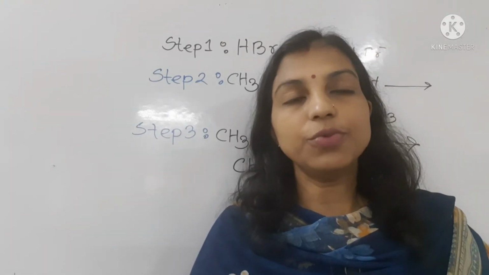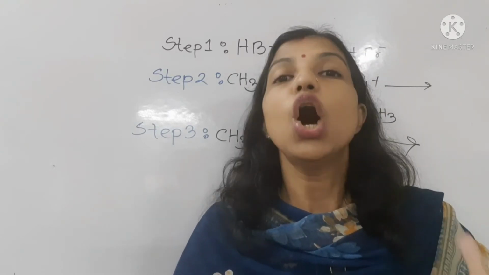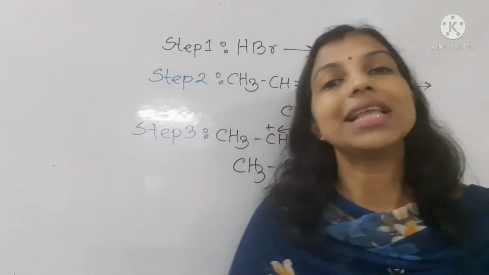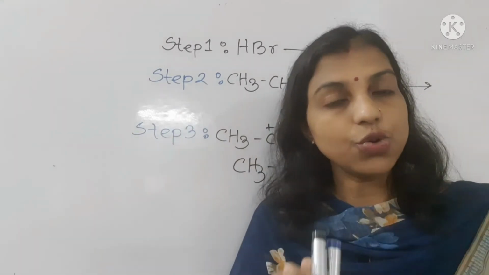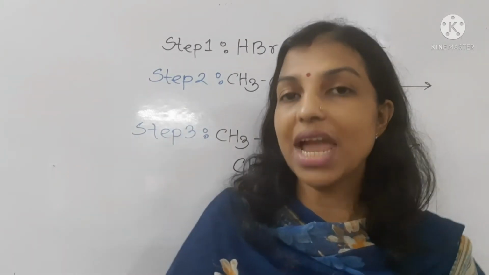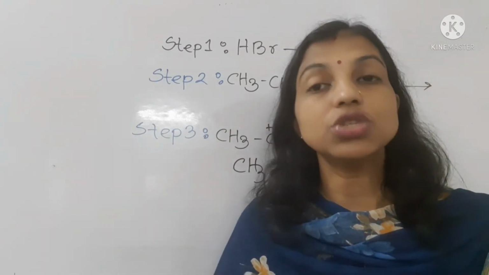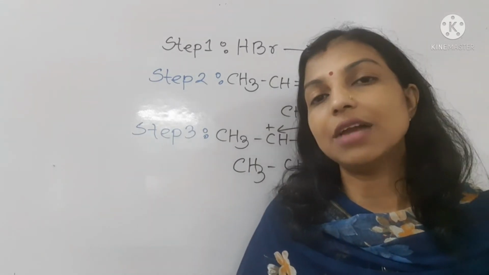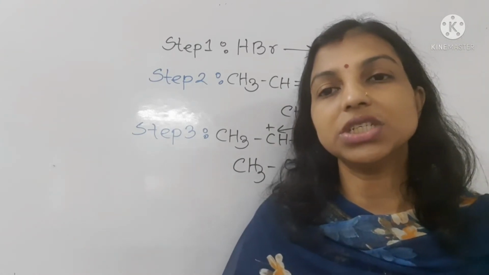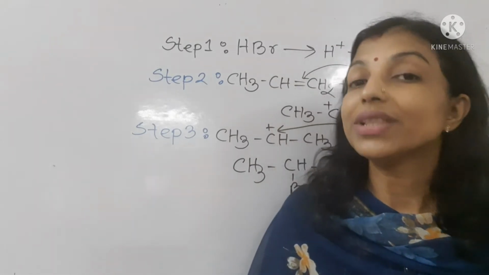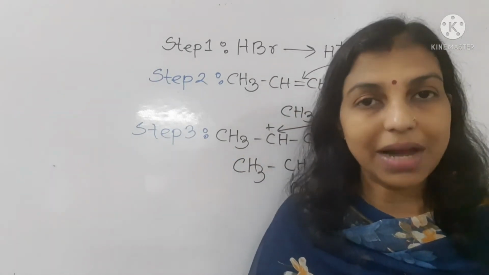What is the anti-Markovnikov rule? Another name of the anti-Markovnikov rule is the peroxide effect or Kharasch effect. According to the anti-Markovnikov rule, in presence of peroxide, when an unsaturated unsymmetrical compound reacts with another unsymmetrical reagent, the negative part of the reagent will join the double bonded carbon which bears the maximum number of hydrogen, and the positive part of the reagent will join the double bonded carbon which bears less number of hydrogen. So this is the anti-Markovnikov rule.